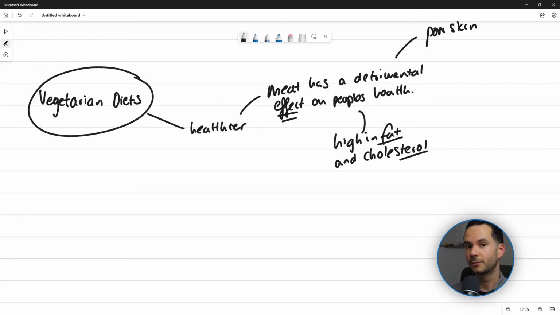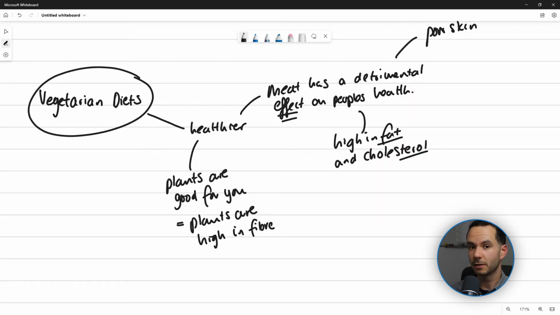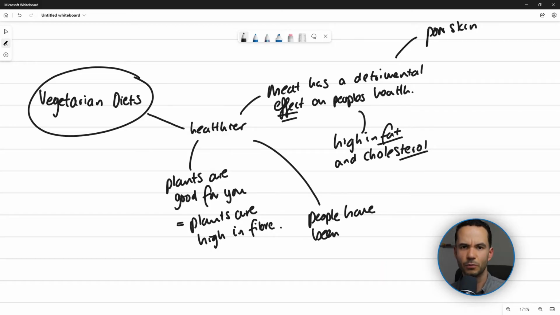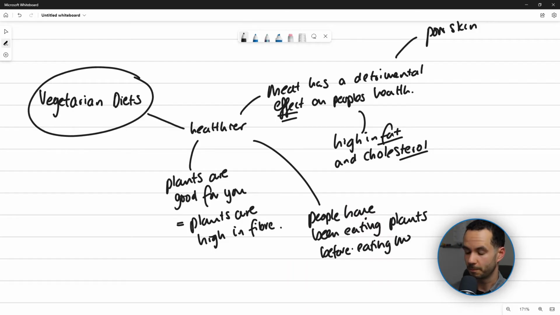Next, we could say that a vegetarian diet is healthier because plants are generally better for you. And that's basically because plants are high in fiber. Finally, I might also add that people have been eating plants for like forever and even before we started eating meat. So that could be an indication that it's healthier for you. So now I have several good reasons why a vegetarian diet might be healthier than a non-vegetarian diet.